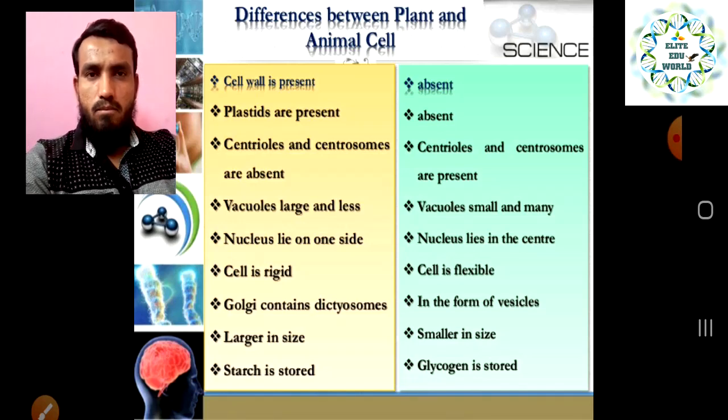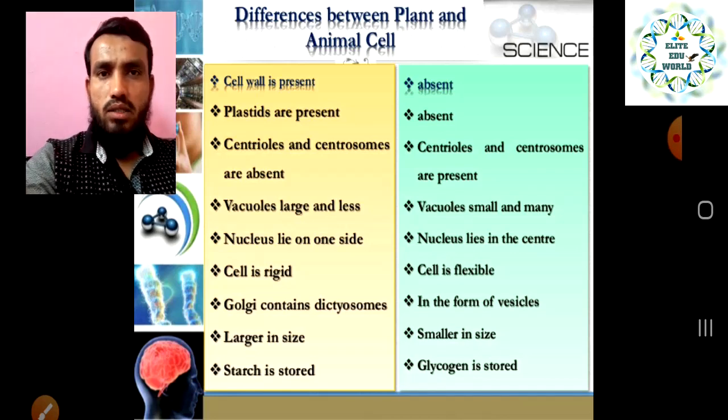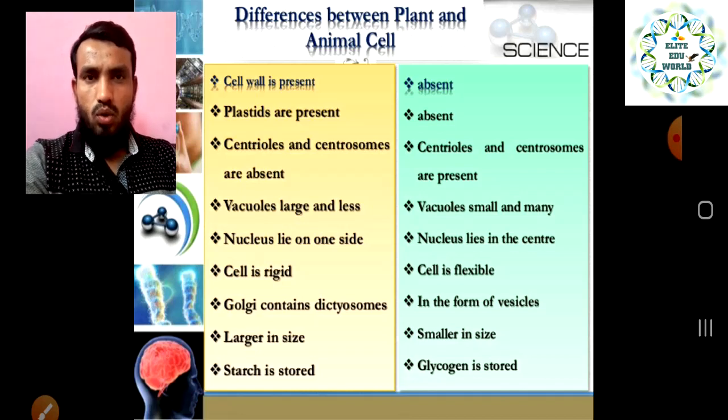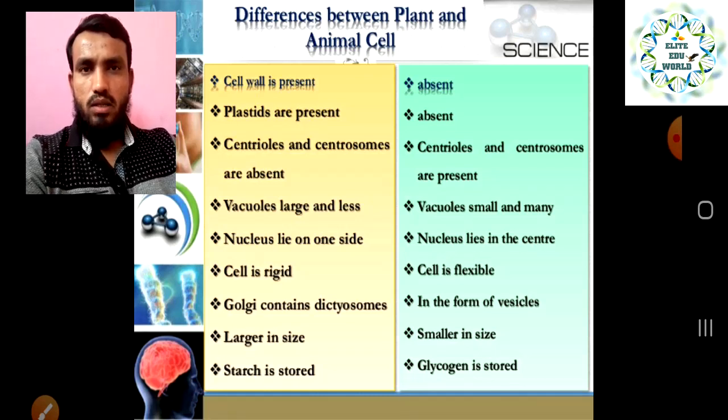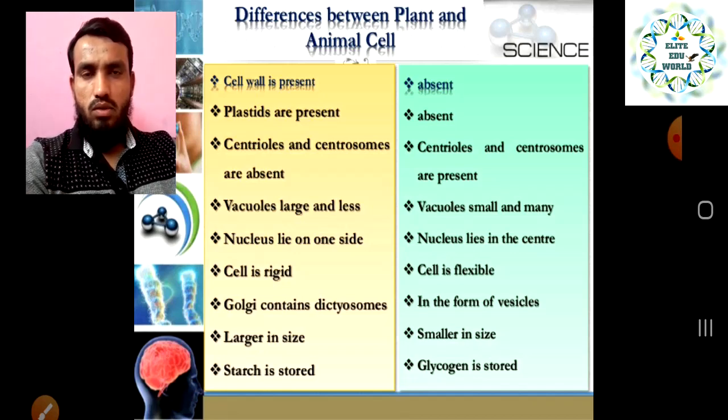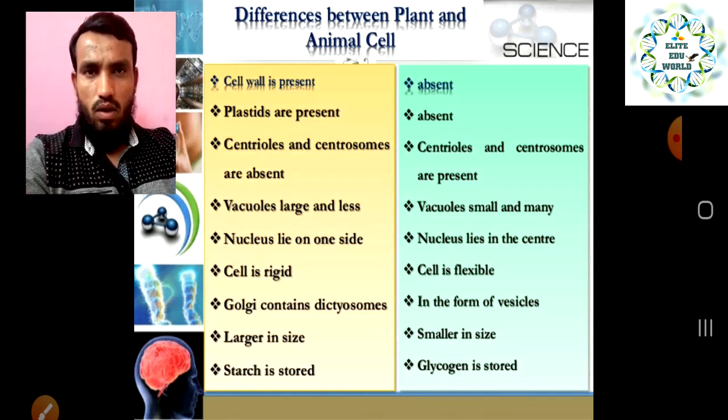The cell wall, as we have already discussed, provides more protection to the cell, right? The plant cell is present in a harsh environment, like more heat, more cold, more water, more rainy seasons. So whatever harmful things or harsh conditions there are, the cell wall protects the cell. In the animal cell, because the animal can move from one place to another, our body or cells are not in a very harsh condition, so there is no cell wall, right?